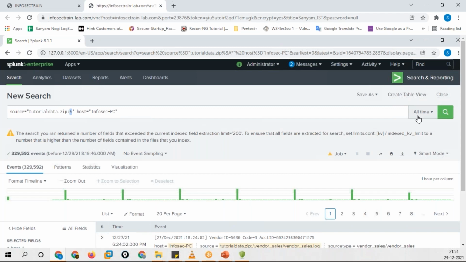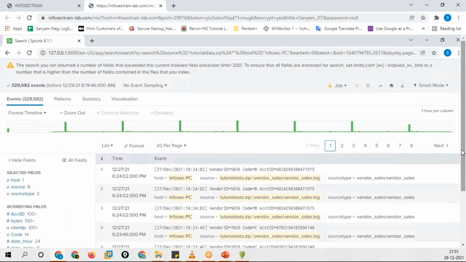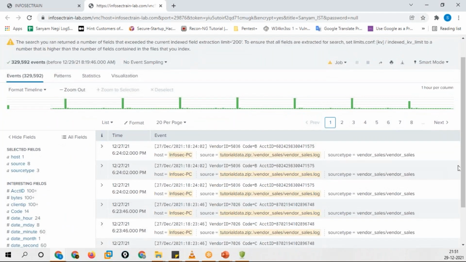Then if you talk about logs over here, if I highlight a portion like this.